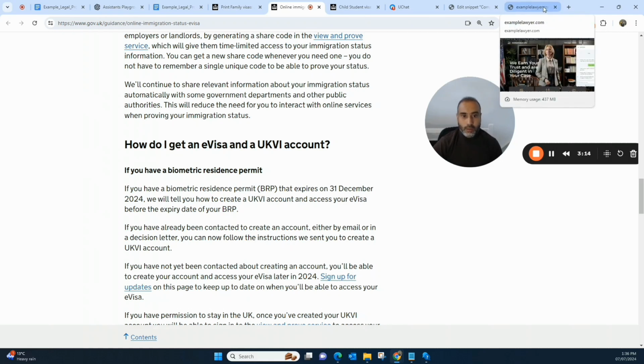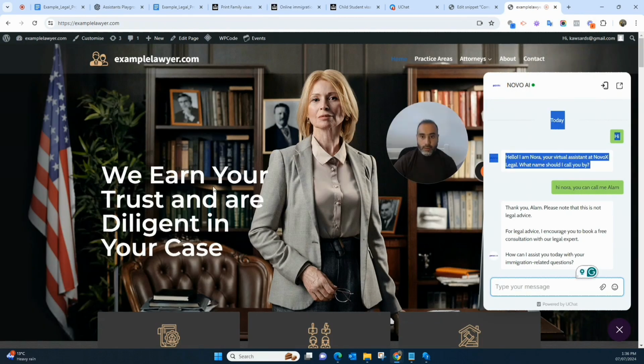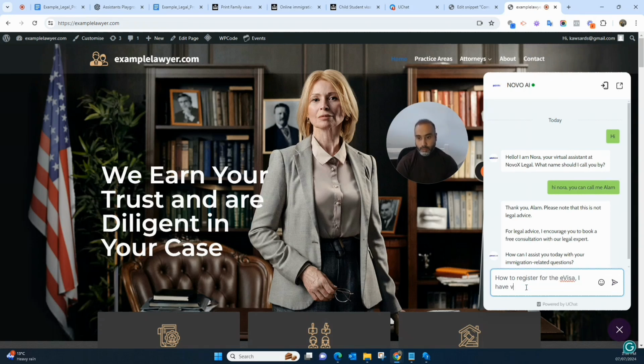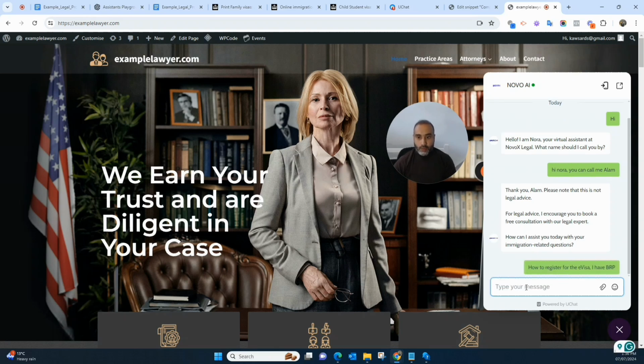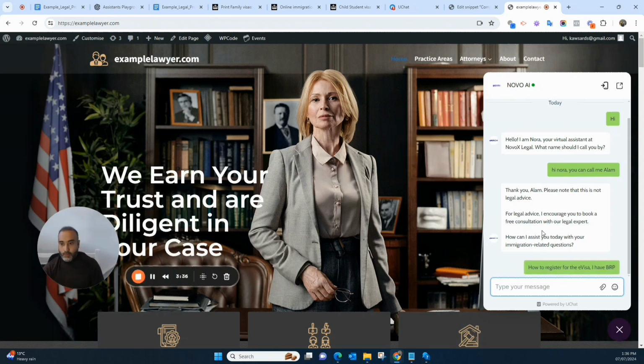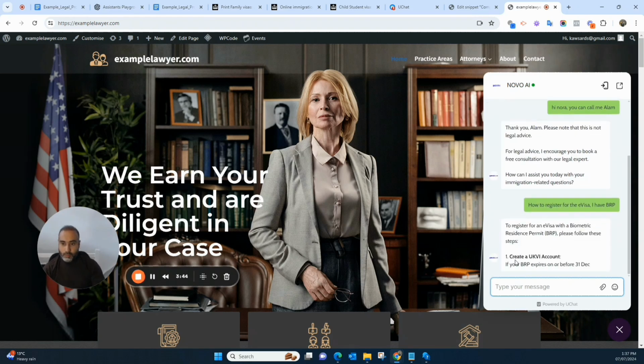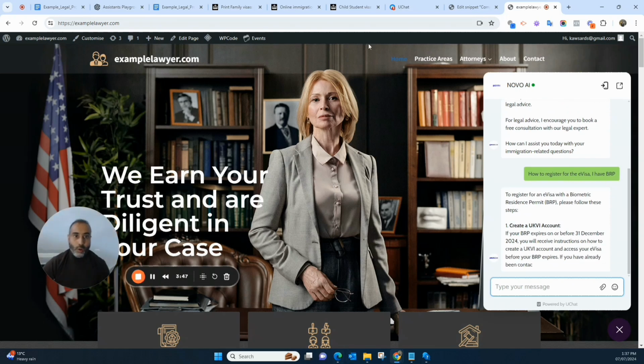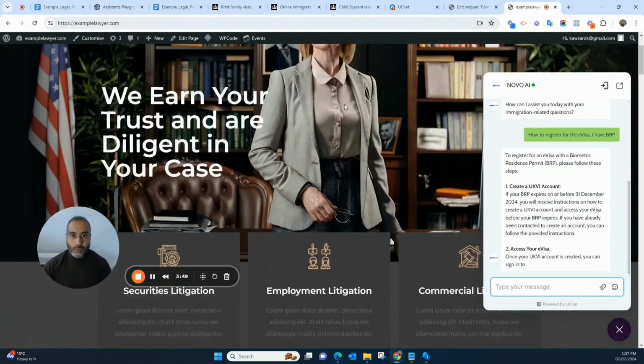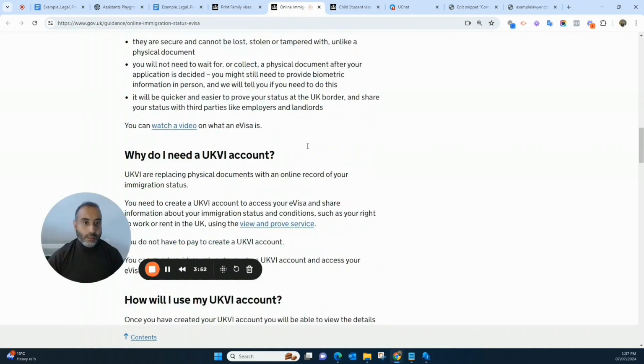Okay, how do I get an e-visa? Let's see. For example, I'm asking how to register for the e-visa. There you go. It's telling me all the process that I need to follow, and it is picking up all the information from this particular page, I believe. Yes, from this e-visa page.